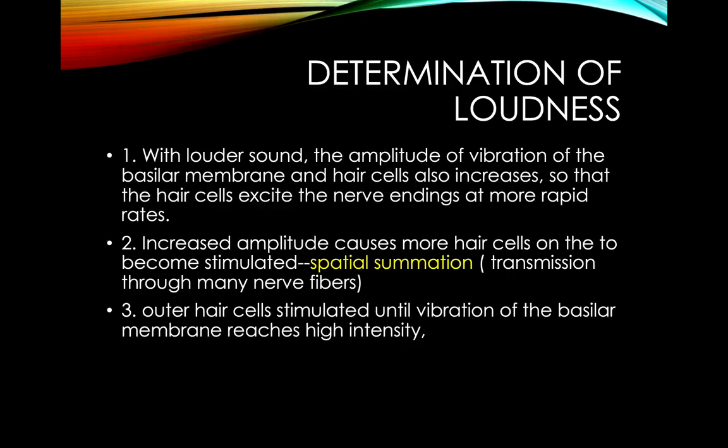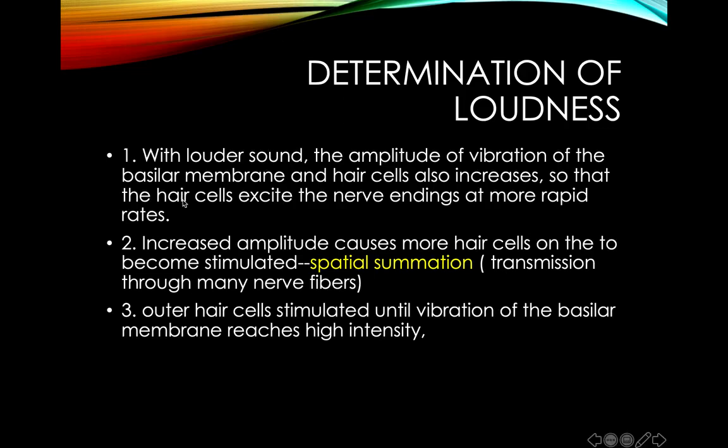Okay, next is the determination of loudness. How do our ears determine the intensity or loudness of a sound? There are three ways by which the ear can determine loudness. Number one: whenever sounds are louder, which as I have already told you means higher in intensity or amplitude, they vibrate the basilar membrane with more amplitude.